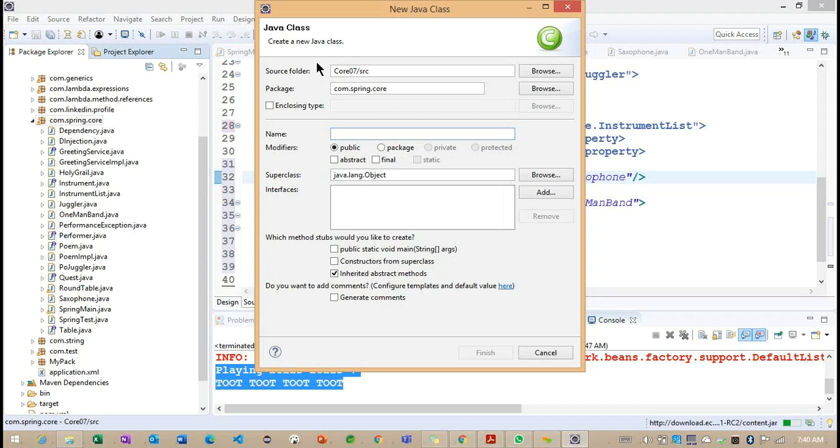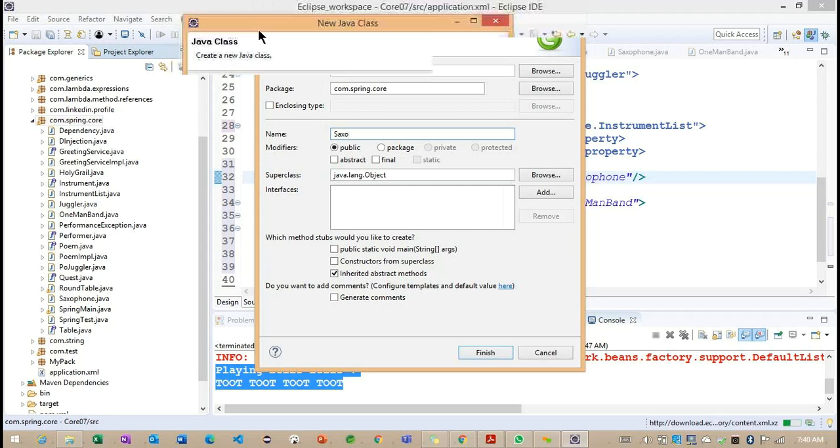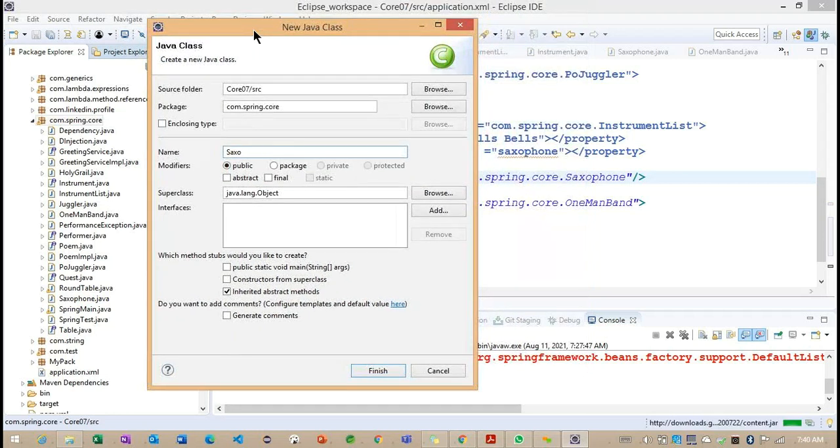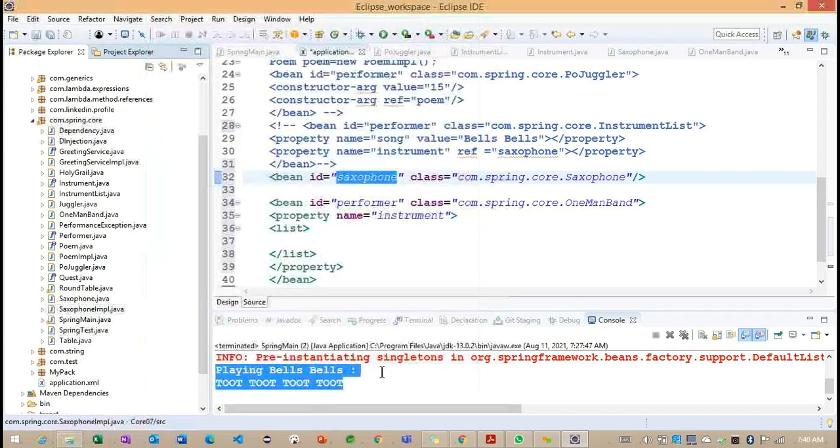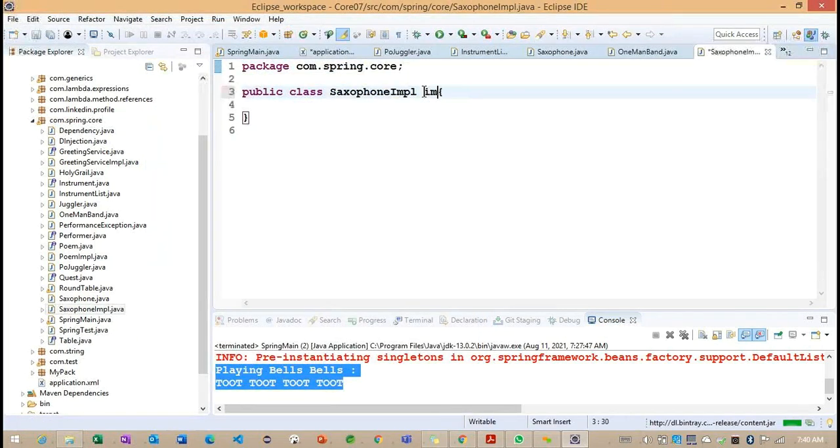So just to understand, this is saxophone, and another implementation I'm trying to work on is the saxophone IMPL.